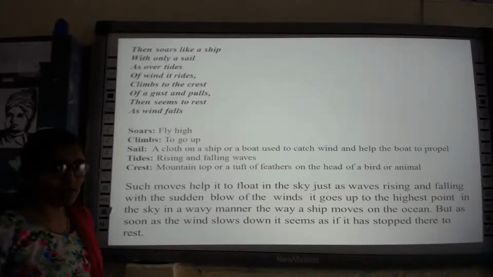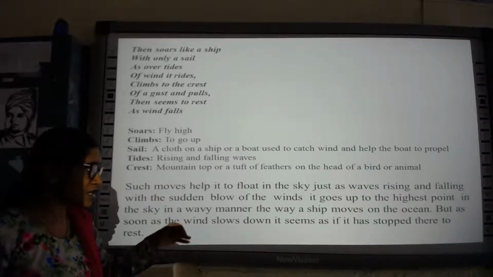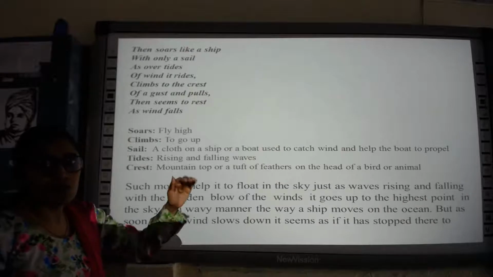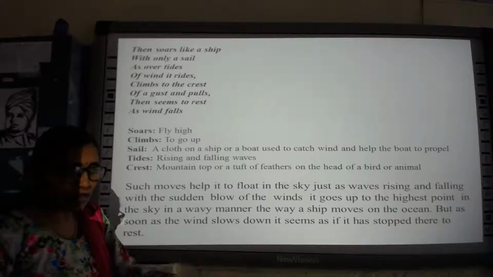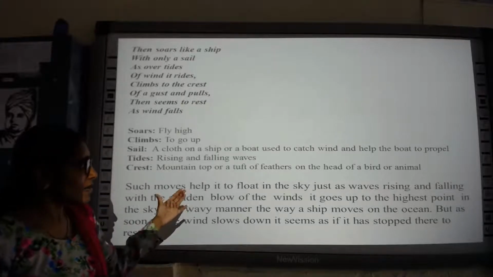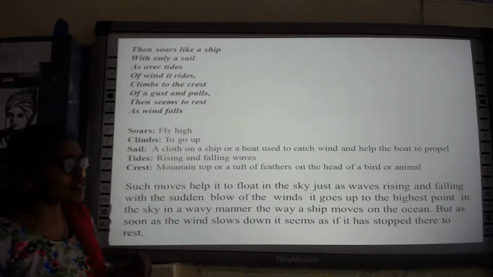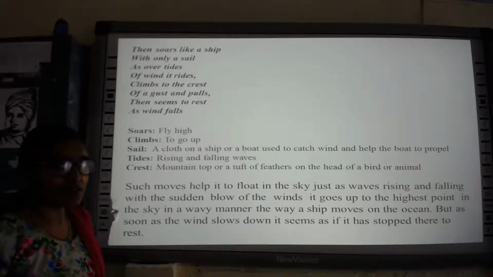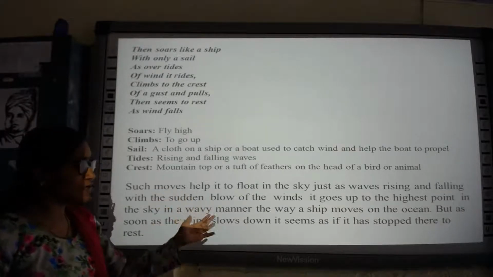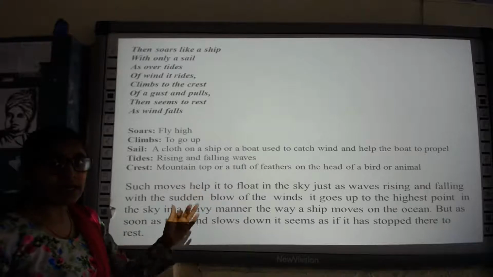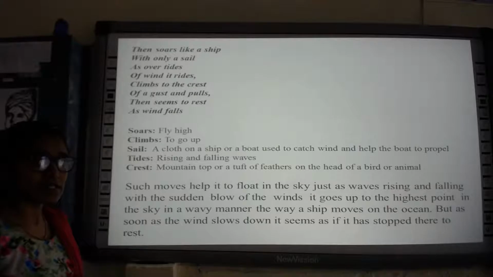So here the poet is comparing the flight of the kite to the sailing of a ship. Just as the ship moves on the ocean in a wavy manner according to the waves falling and rising, the kite also moves in the sky and it reaches the extreme highest point of the sky in a wavy manner. And flying these movements helps the kite to fly properly to the highest point of the sky.